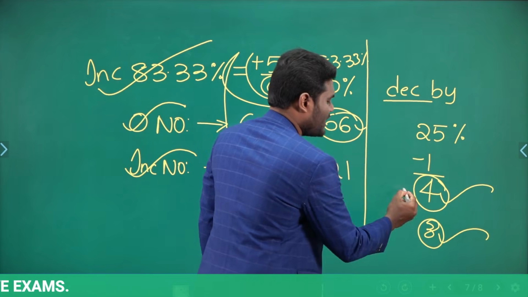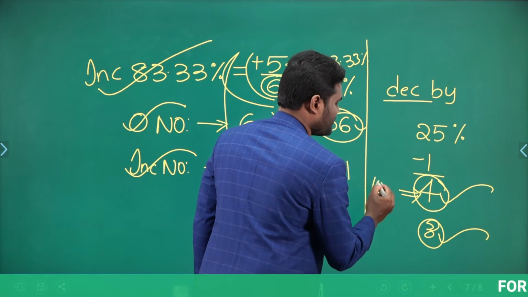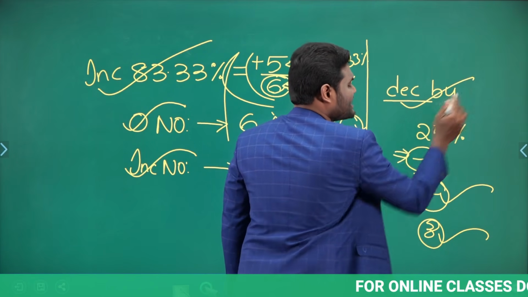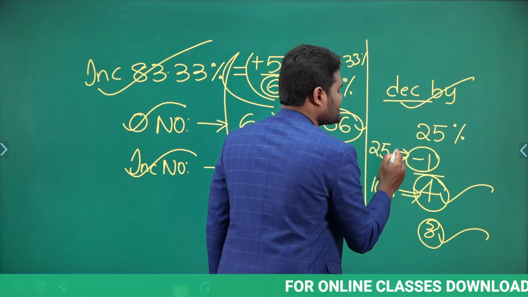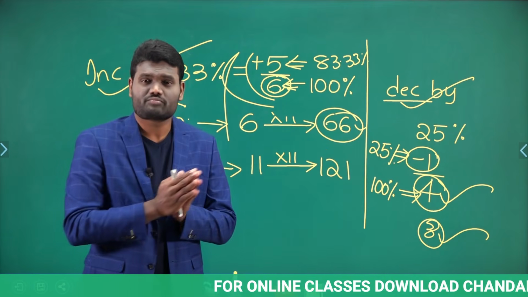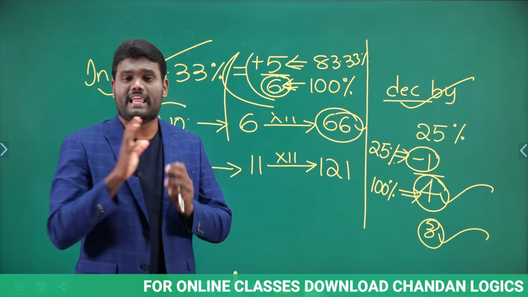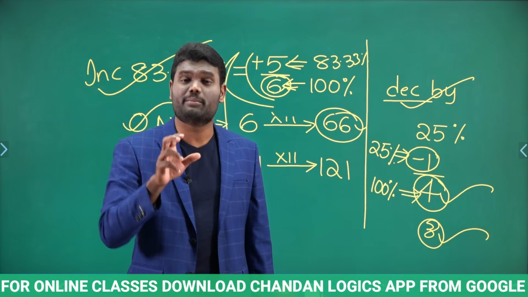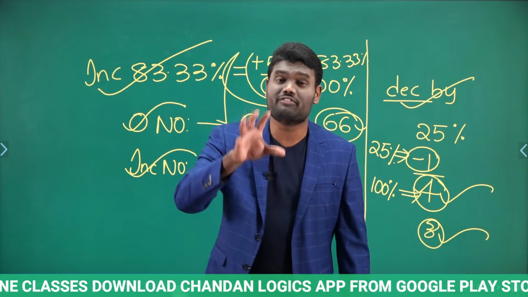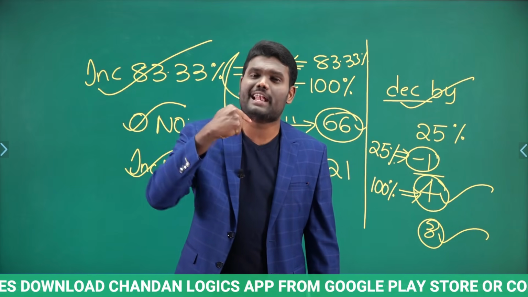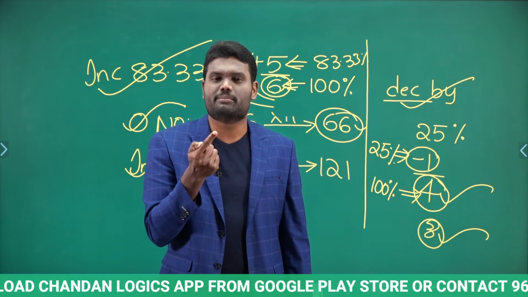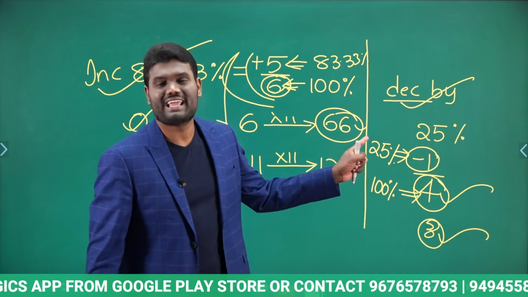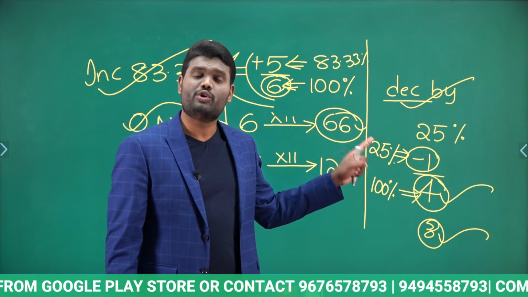Similarly, even here as well. Now this 4 parts is nothing but the original number, which is 100%. And this 1 part is nothing but decreased by how much? 25%. Now this 1 part is nothing but 25%. That is the reason whenever you have fraction values, whatever you have in the denominator is nothing but the original number. So the original number is always 100%. And whatever value you have in the numerator is nothing but either the incremented value or decremented value. If it is incremented, then you are supposed to take it as plus. If it is decremented, you need to take it as minus.